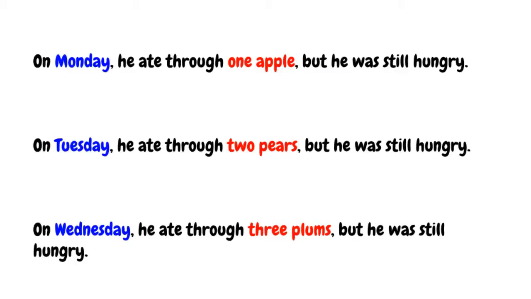Each day, the number of pieces of food he eats goes up by 1, and each day is the next day. So there's the pattern. On the next day, he ate through 1 extra piece of food, or some kind of food, but he was still hungry. That's the pattern. So these patterns get really, really specific and tricky.